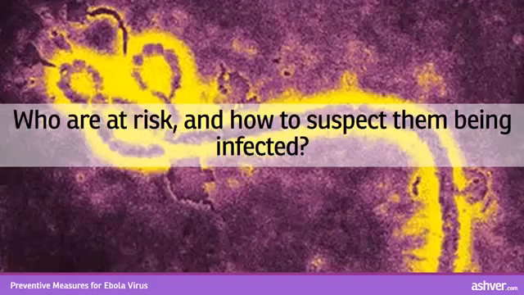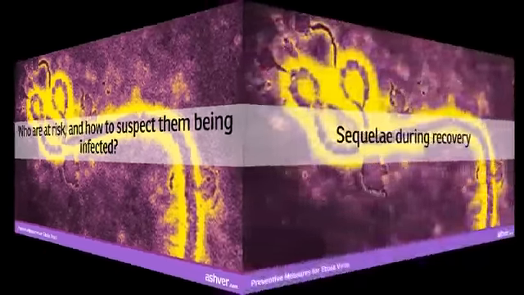In severely ill patients, chest pain, cough, gastric upset, bleeding from eyes and other orifices, bruising and internal bleeding can occur. Worst complications being sepsis and multi-organ failure.